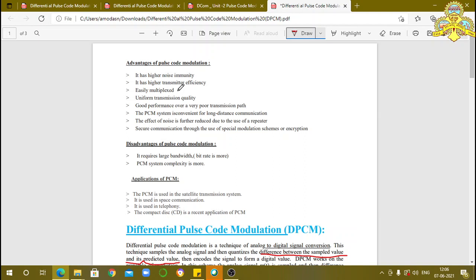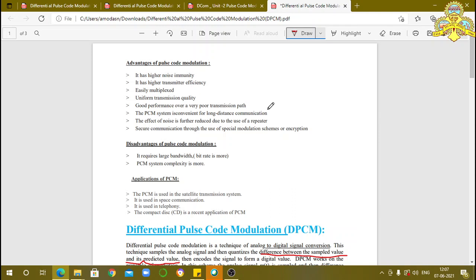More number of signals can be transmitted. Multiplexed means many inputs and one output. So a number of signals can be transmitted at a time, easily multiplexed. And the fourth one is uniform transmission quality. The output quality is good. Then, good performance over a very poor transmission path. In the transmission path, even if we have disturbance, the output is still good.